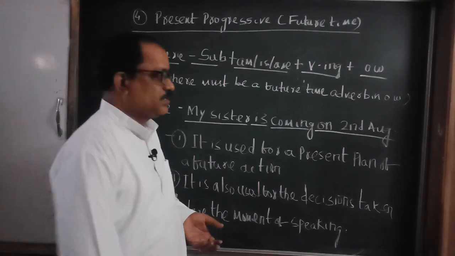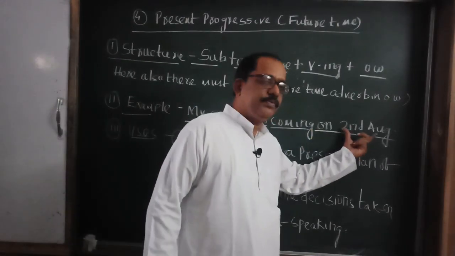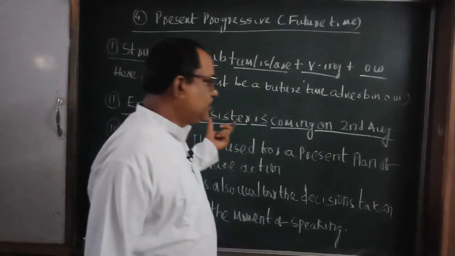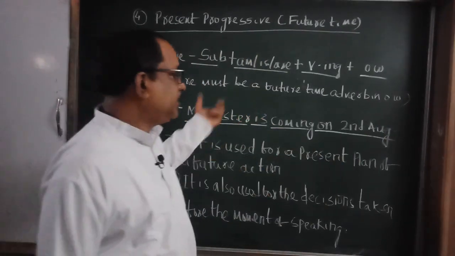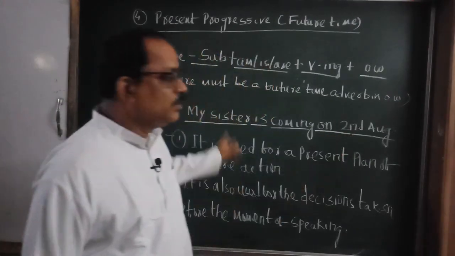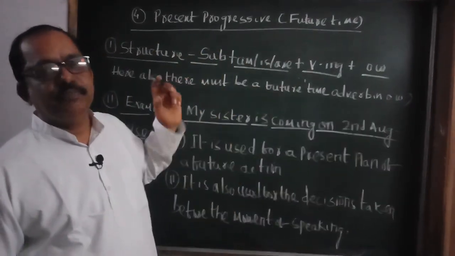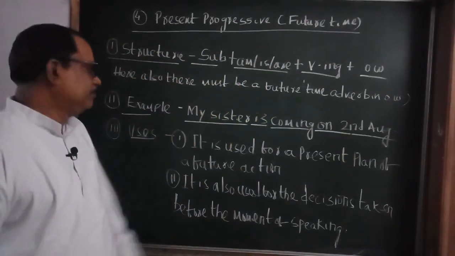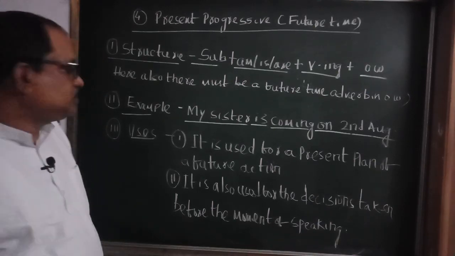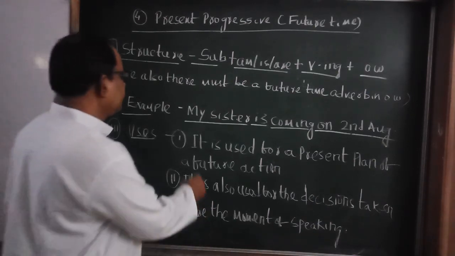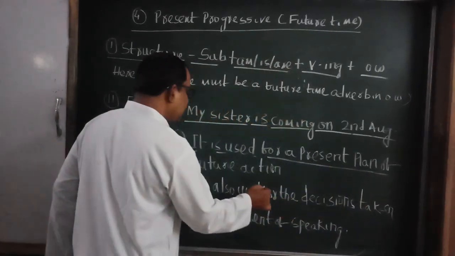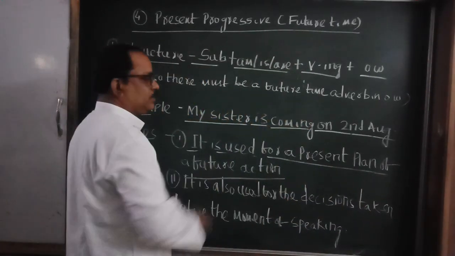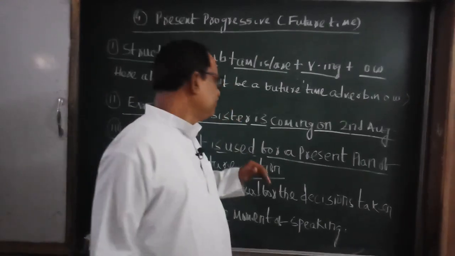This is the main difference. If there is no future time adverb, the present progressive becomes present time. But if there is a future time adverb, the present progressive becomes future time. Let's discuss the uses. One use: it is used for a present plan of a future action. But take an example of this one.